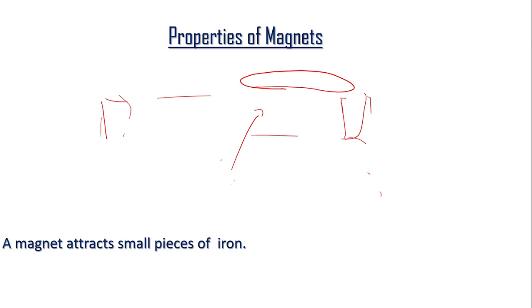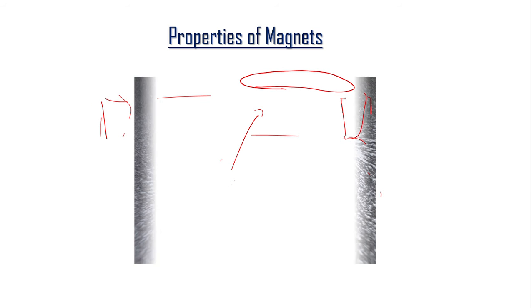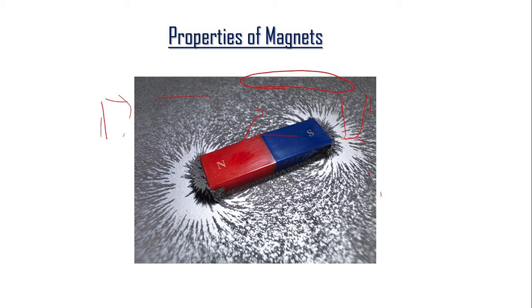This is another property, and the last one: the magnet attracts small pieces of iron. If the small pieces of iron, the filings, are spread over here, maximum will get attracted towards the poles of the magnet. And if you see over here, there are hardly any. So the maximum strength of the magnet is at the poles. This is the fourth property of magnet.